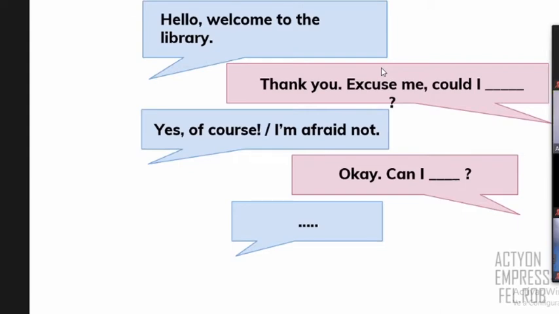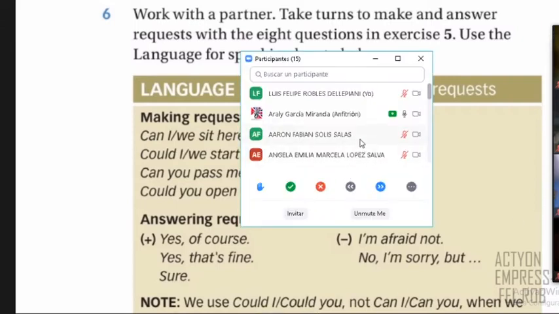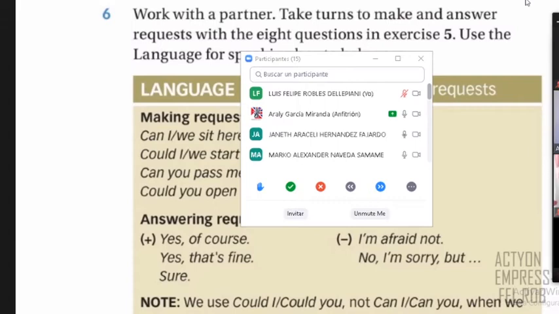Teacher, nosotros hicimos de otra forma, formulamos oraciones. Yeah, but you have the three requests, the questions and the answers. Do you have that? Okay, so thank you. So that's Camila and Jessica. Any maybe volunteers that we have? What was the first one? Marco, right? And who was the partner of Marco? I don't know if you are ready or not with Araceli. Yes? Okay. All right.